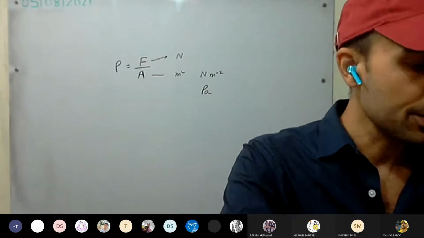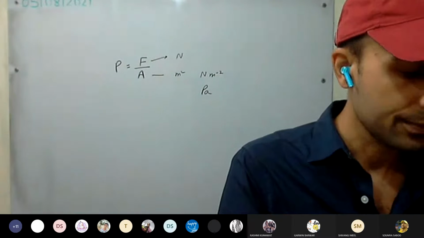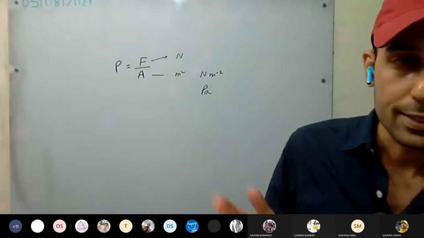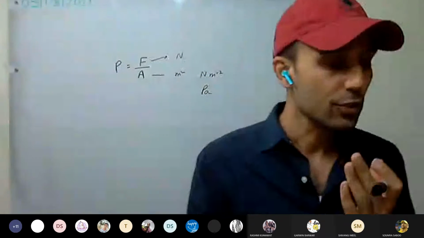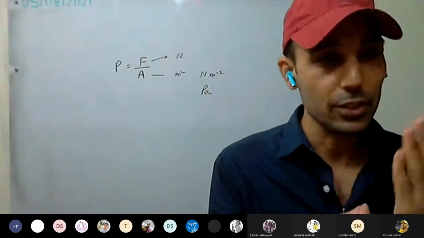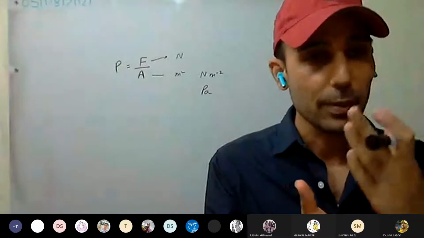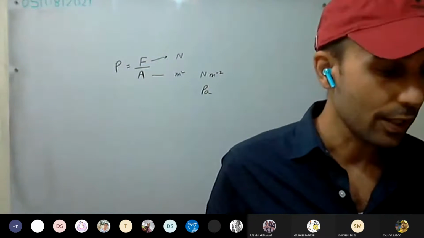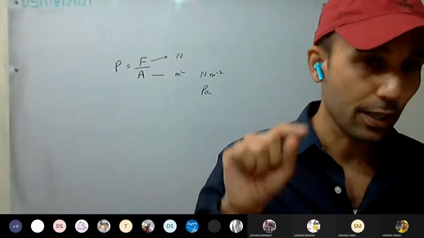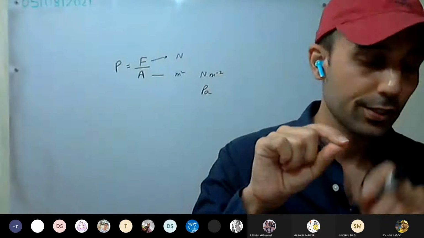Then we have discussed examples of pressure in our daily life, like knives, scissors, etc. The cutting edges are made sharp, so that when we apply force, force is applied on a very small area. Therefore, pressure increases. Other examples are drawing pins and sewing needles, they have a sharp point.